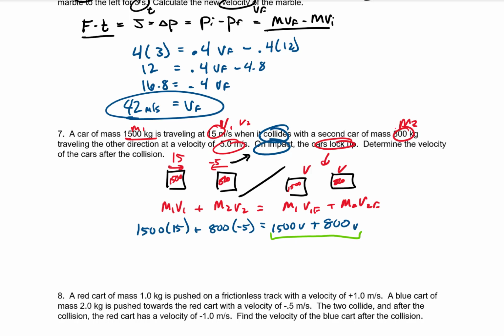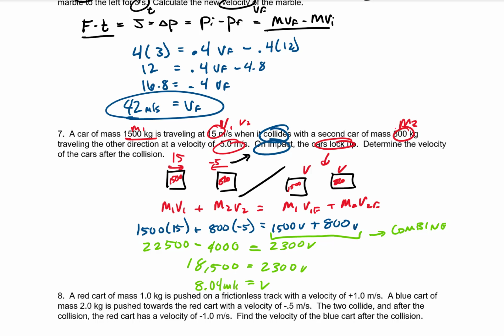Now, mathematically speaking, I've got 1,500V plus 800V. I'm just going to add those two together. I have to combine them. When they stick together, we're going to combine the 1,500 and the 800. So 1,500 times 15 is 22,500 minus 4,000 is equal to 2,300 times V. So we're going to add that whole side together. 18,500 is equal to 2,300 V. Divide both sides by 2,300, and that velocity is 8.04 meters per second.